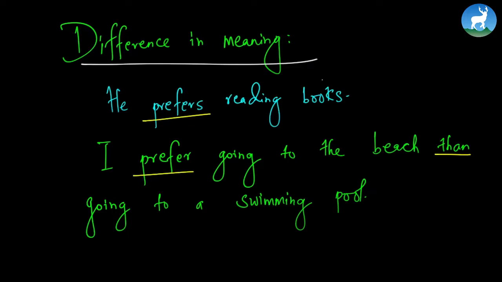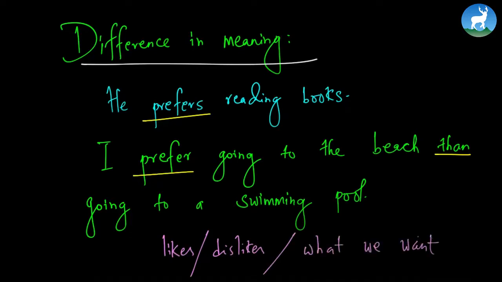We tend to use prefer to talk generally about likes, dislikes, and what we want. So whenever we are using prefer, we are talking about likes, dislikes, and what we want. When you say, I prefer reading books, that means you like reading books. And when you say, I prefer going to the beach than going to a swimming pool, that means what you like and what you dislike. That also means what you want. You see, that is the difference.